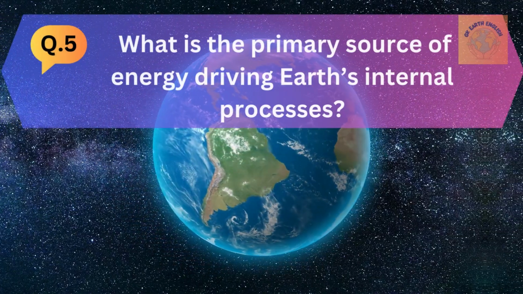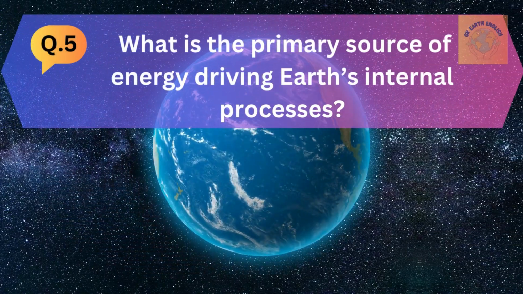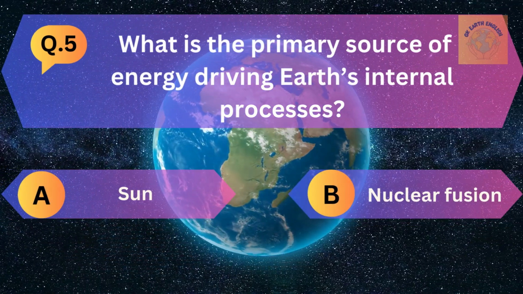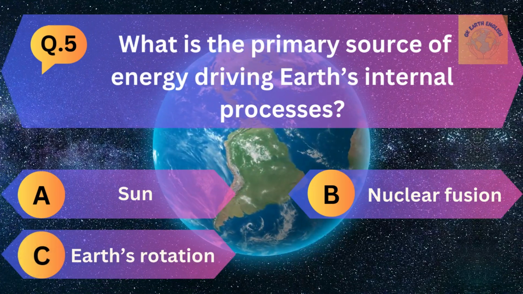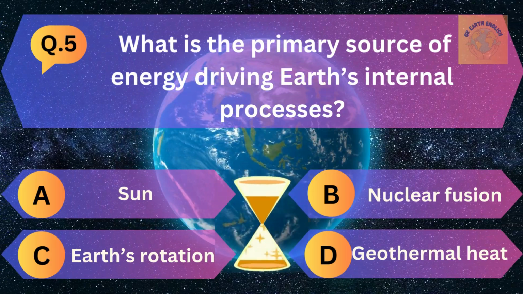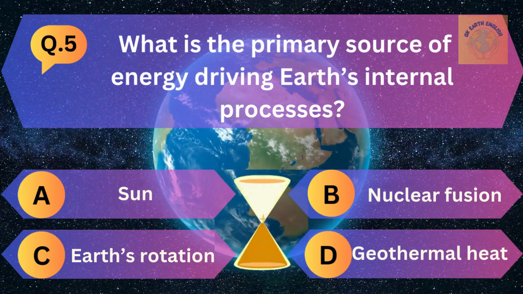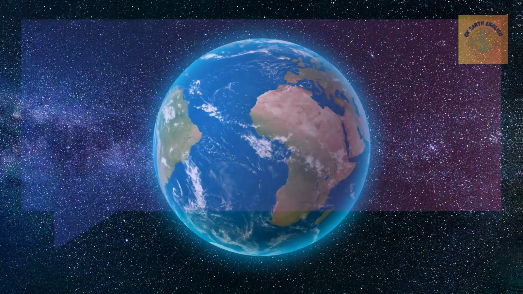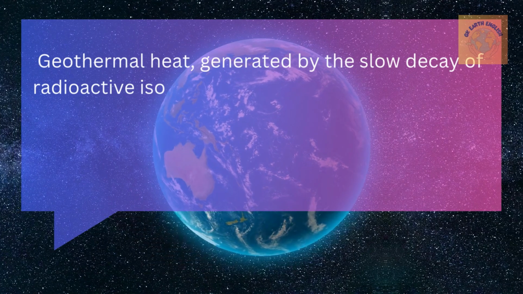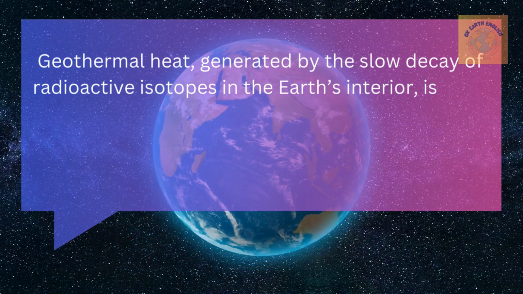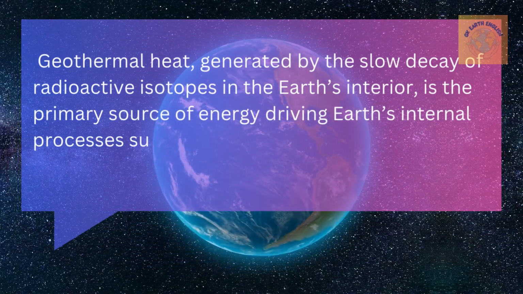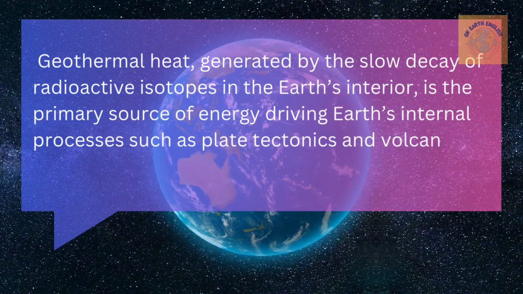Question number 5. What is the primary source of energy driving Earth's internal processes? A. Sun, B. Nuclear fusion, C. Earth's rotation, and D. Geothermal heat. The correct answer is geothermal heat. Geothermal heat, generated by the slow decay of radioactive isotopes in the Earth's interior, is the primary source of energy driving Earth's internal processes, such as plate tectonics and volcanic activity.